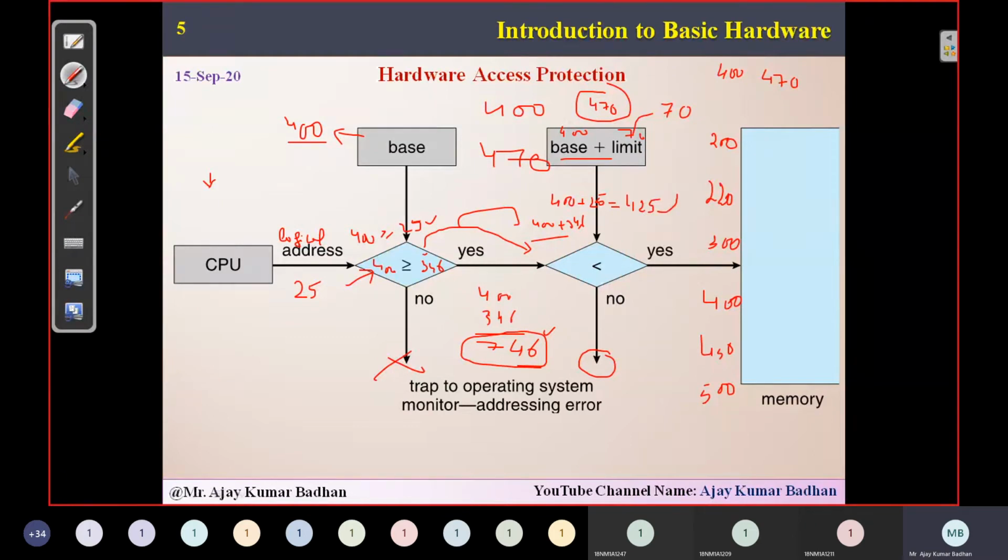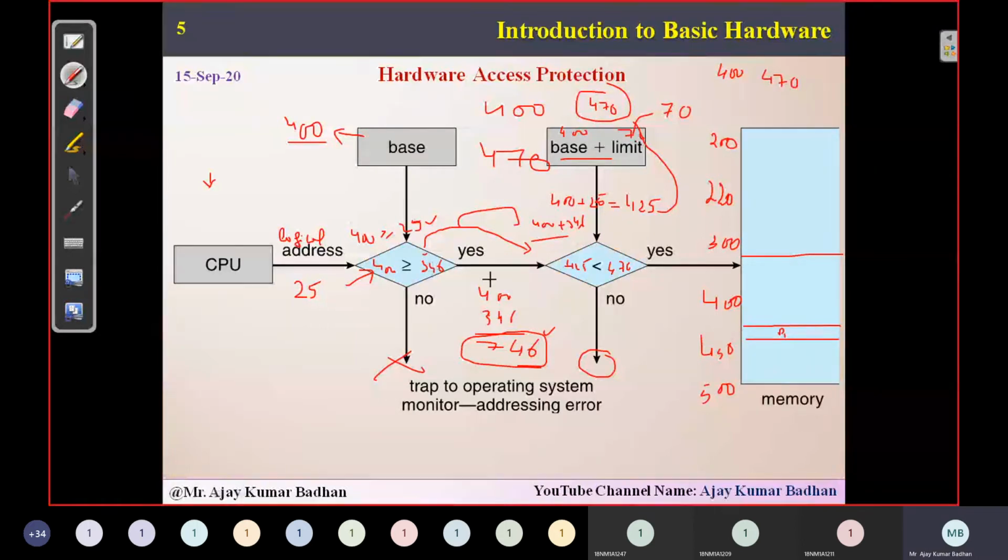Now is this physical address within the limit or not? 425 is less than 470, isn't it? Yes, the condition is satisfied. Now we will be storing it. Where is 400, 450? So 425 means it will be somewhere here. So here that particular process will be allocated. This is the way the whole thing works.